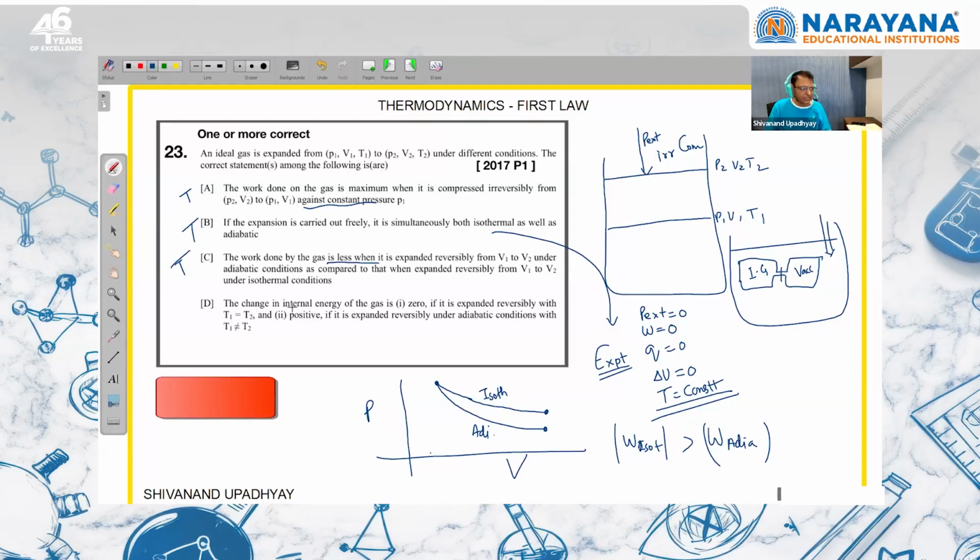The change in internal energy of gas is zero if it is expanded reversibly with T1 equal to T2. Yes, the change in internal energy is equal to nCv dT and dT is zero. So this is zero. This portion is correct up to here. Second part, positive: the change in internal energy is positive if it is expanded reversibly under adiabatic condition. But T1 is not equal to T2.